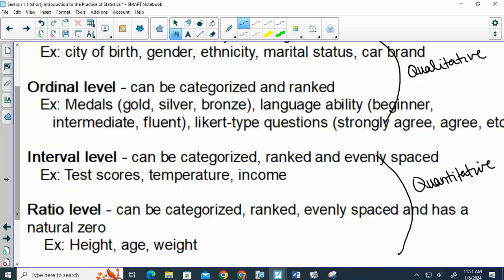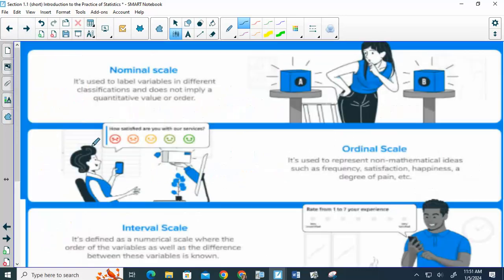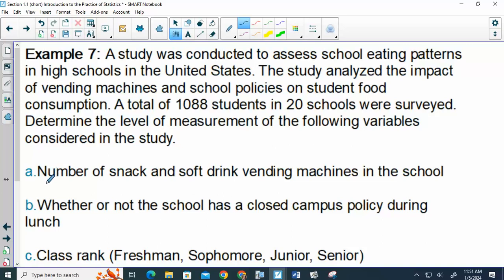You guys kind of understand that? Okay, so these can be tricky. I want to practice a few, and then we're actually going to do some practice on our Chromebooks as well. So let's look at this example. A study was conducted to assess school eating patterns in high schools in the United States. The study analyzed the impact of vending machines and school policies on student food consumption. A total of 1,088 students in 20 schools were surveyed. Determine the level of measurement of the following variables in the study.